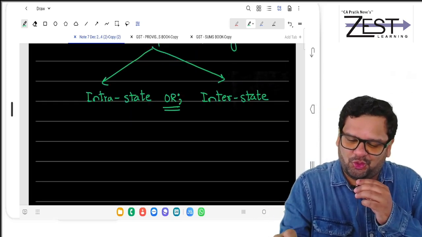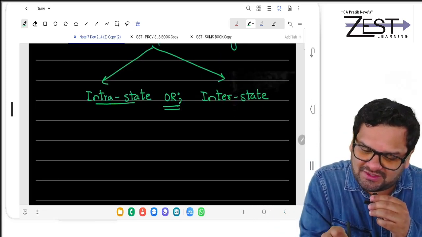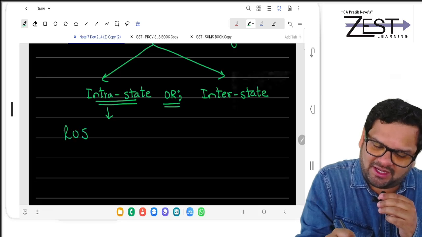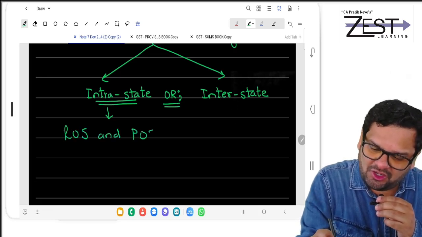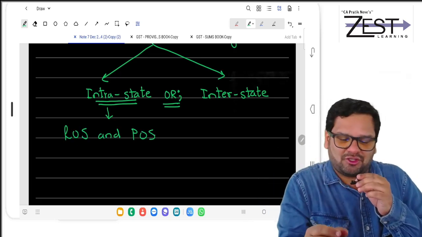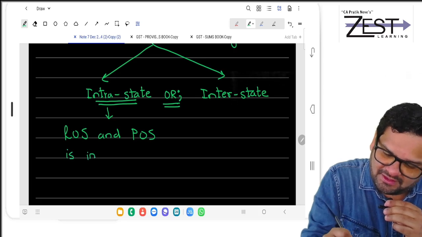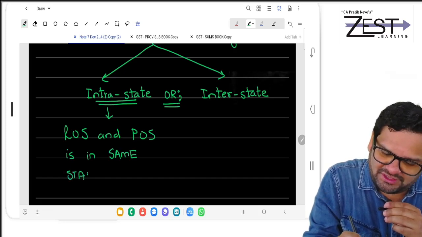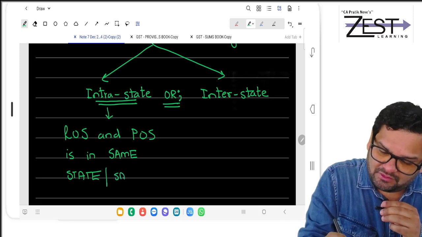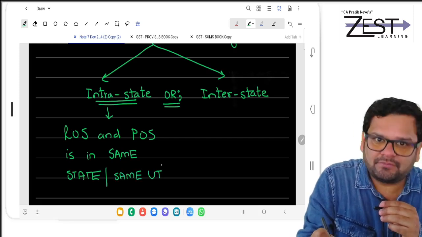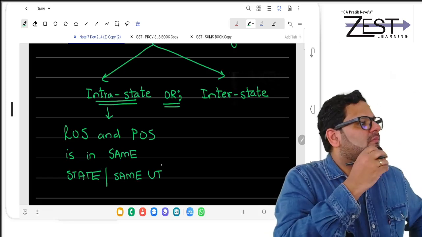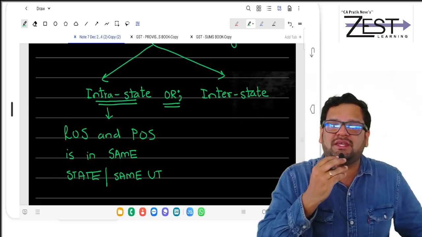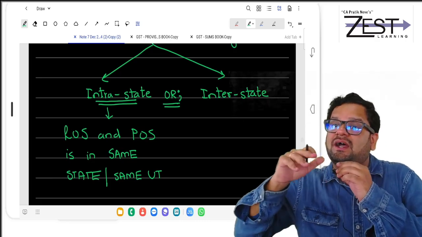In short, what is intrastate supply? Intrastate supply is when location of supplier and place of supply are in the same state or the same UT. That is intrastate.